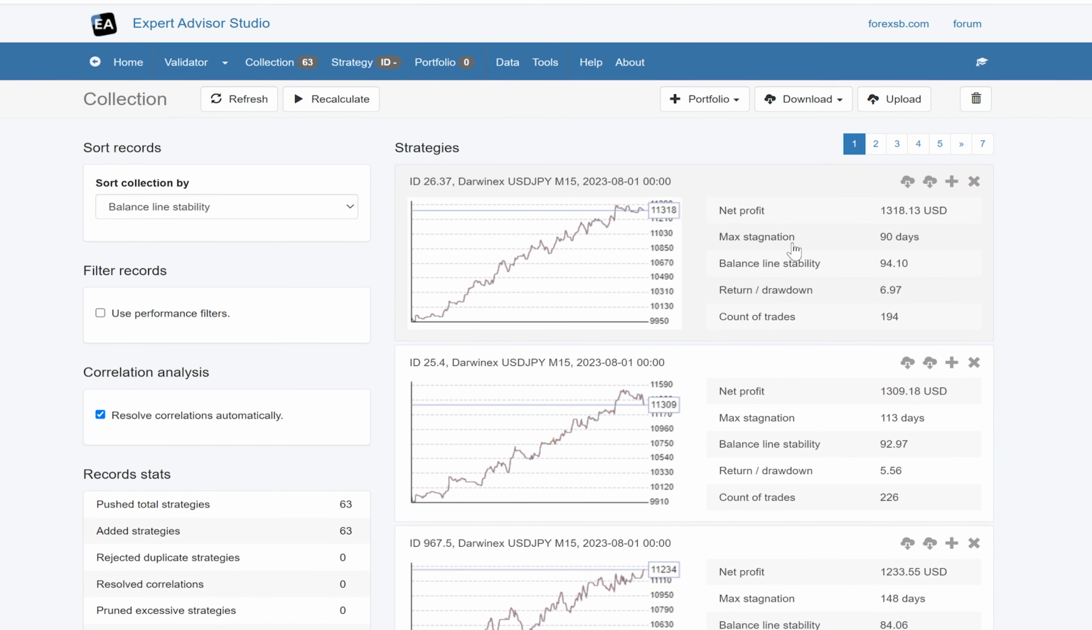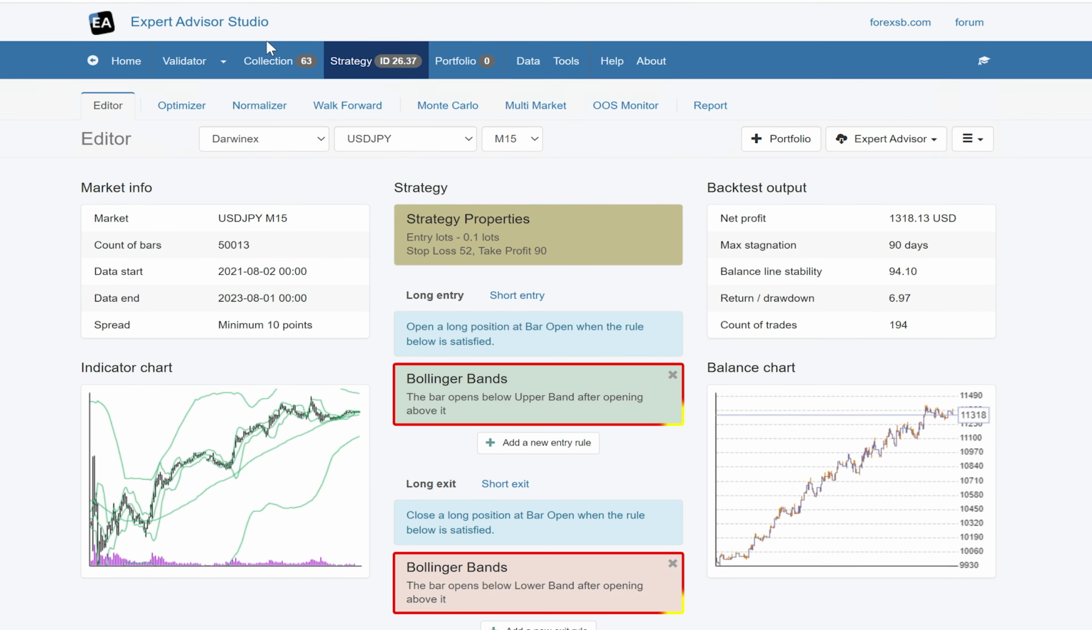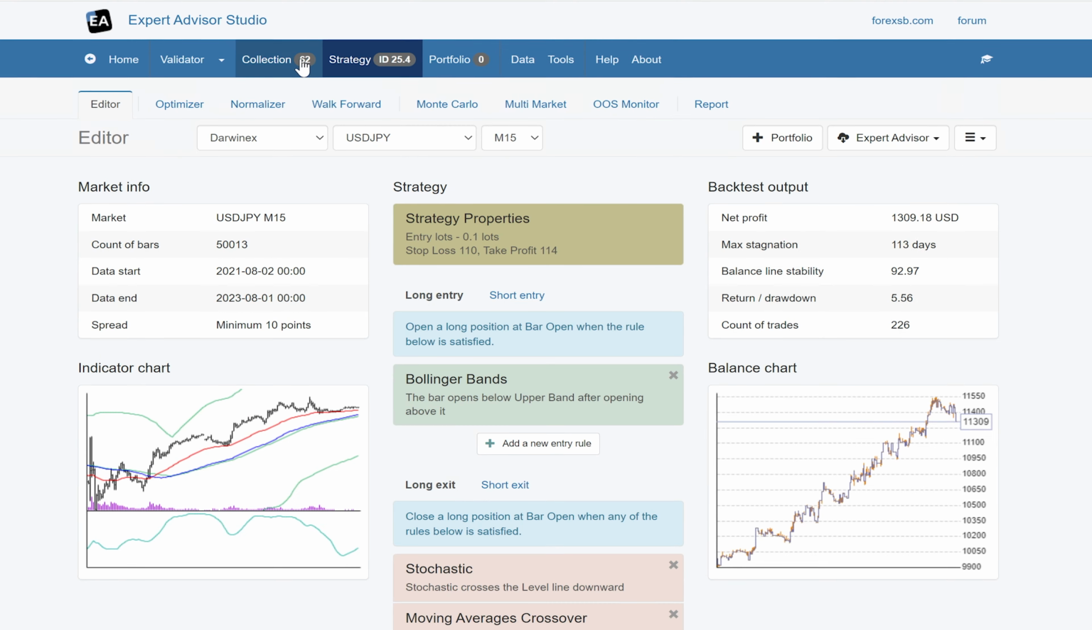Right, and now I'm just going to go from top to bottom. I'm just going to have a look. Bollinger Bands, it's not even a moving average, so we'll just get rid of it. Again, nope.